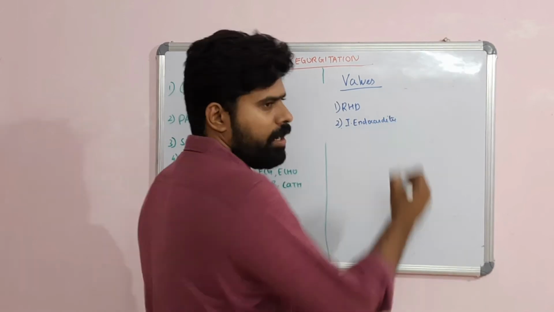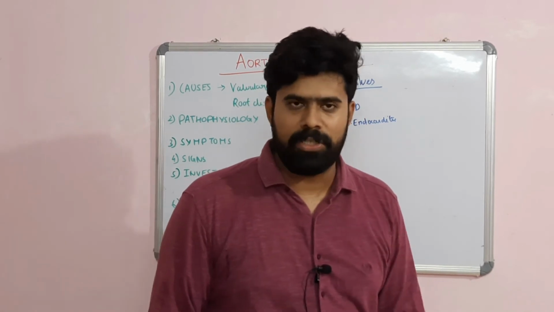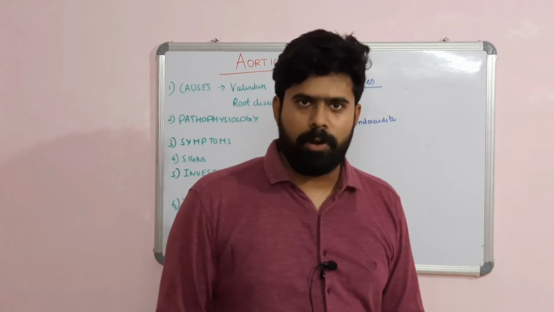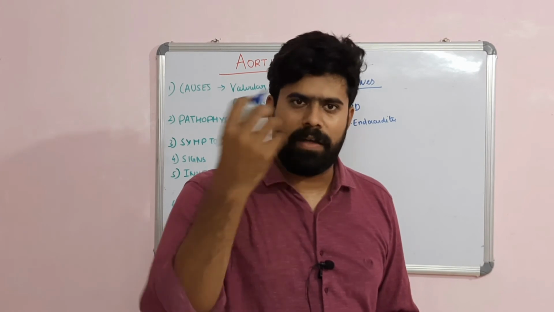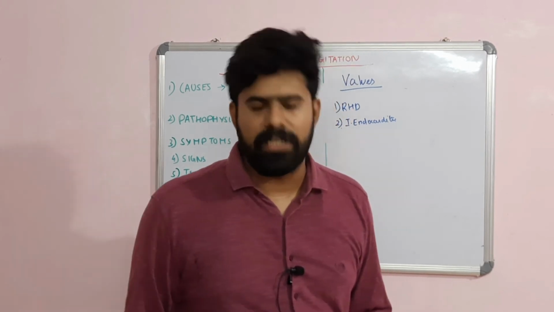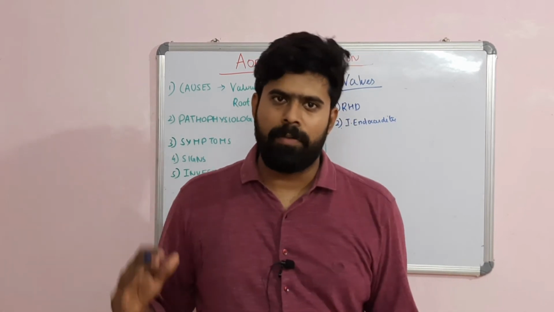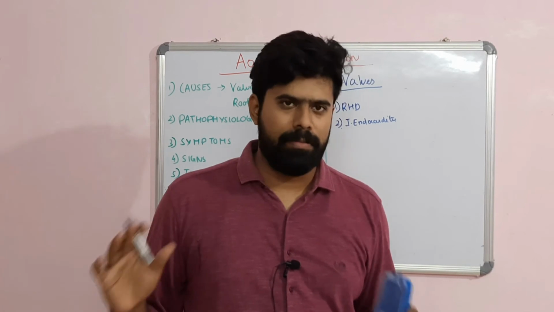Infective endocarditis can occur on a damaged valve, because of a congenitally damaged valve, or a rheumatically damaged valve, or some prosthetic valve. This infective endocarditis can erode the valve, resulting in acute aortic regurgitation. First, you have to understand this acute aortic regurgitation is completely different from chronic aortic regurgitation. Acute aortic regurgitation is essentially a medical emergency.